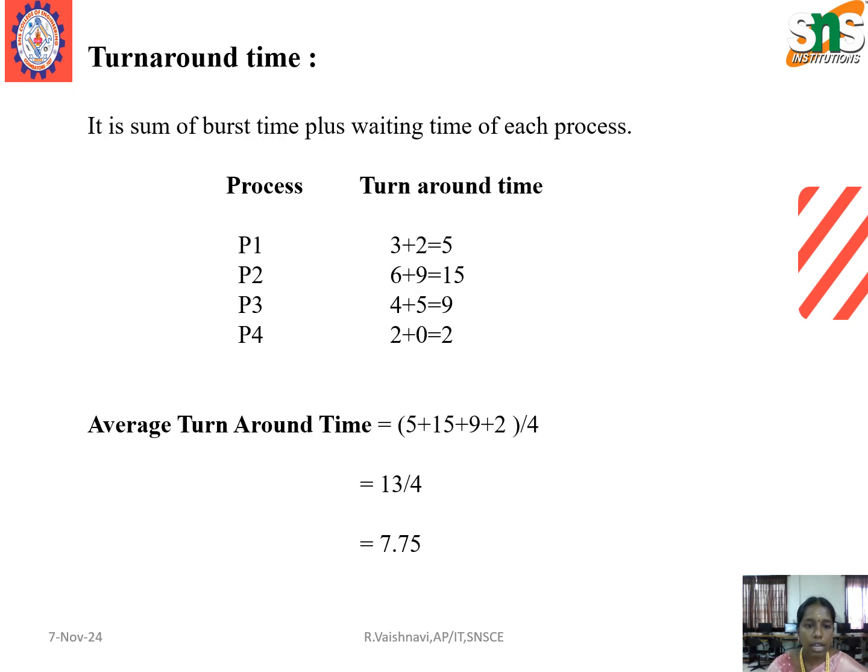And then we have to calculate the turnaround time. Turnaround time is the sum of the burst time plus the waiting time of each process. So for process 1, we add the burst time, that is 3, plus the waiting time, 2, so that is 5. Like this we have to find it till process 4, and then we have to find the average turnaround time.